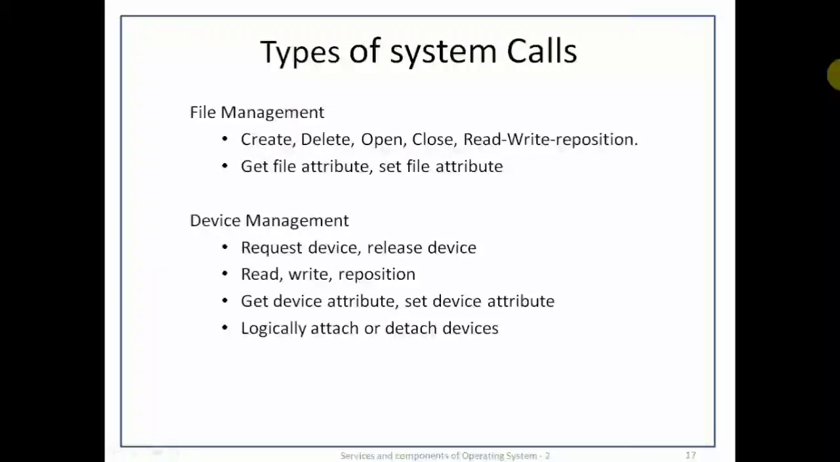Files have various attributes such as file name, file type, protection code, accounting information, and so on. Get file attributes and set file attributes are the system calls to get and set the attributes of the file. So the system calls for file management are create, delete, open, close, read, write, reposition, get file attributes, set file attributes.